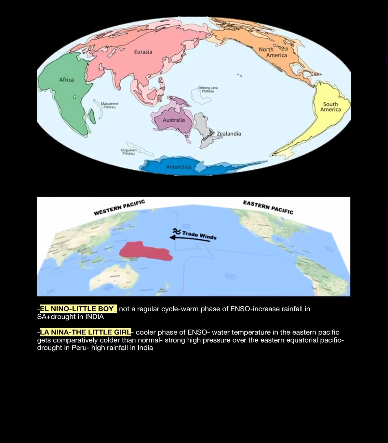I am Dr. Jitendra Nayak, and we are now going to study two most important things. One is related to monsoon in India, or we can say the rainfall amount in India. One is El Nino, which is known as the little boy, and another is La Nina, the little girl. In order to understand this concept, we have to know some important things.